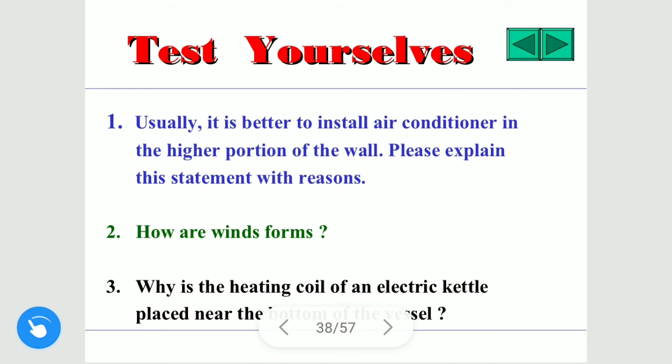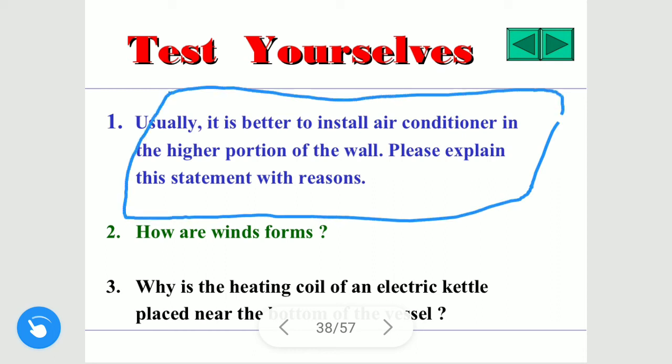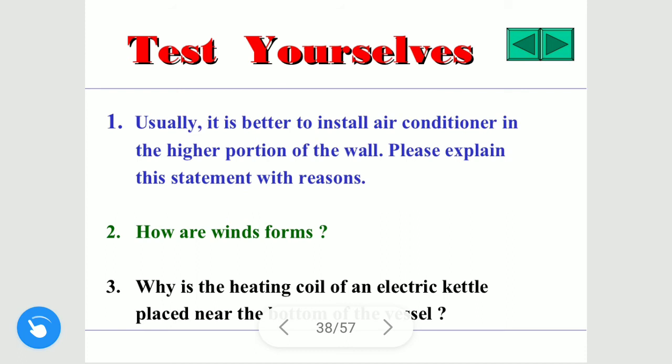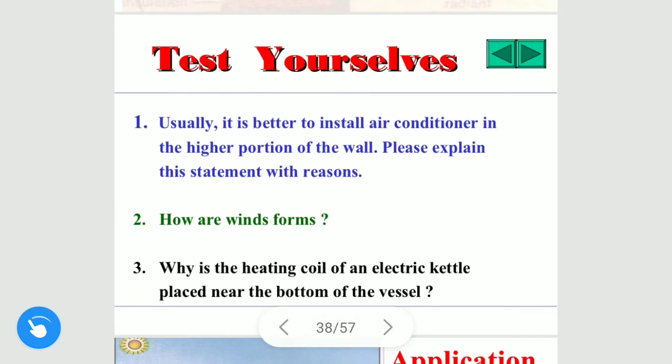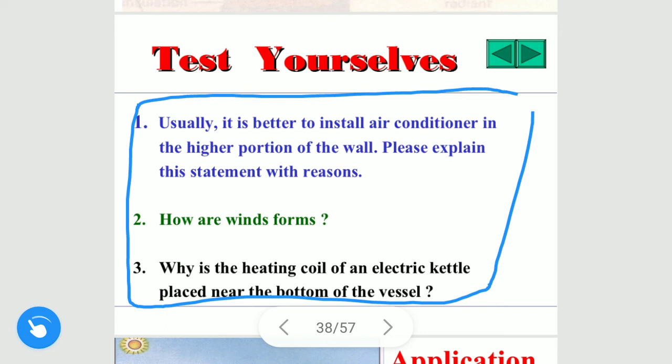So this is the activity which you will have to perform. How are winds formed? I will answer this if you ask in the comments, but answer it wisely. So you have to answer these three questions. I will surely give you a reply.